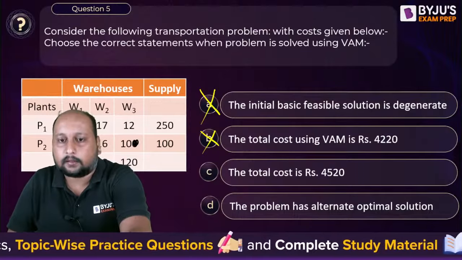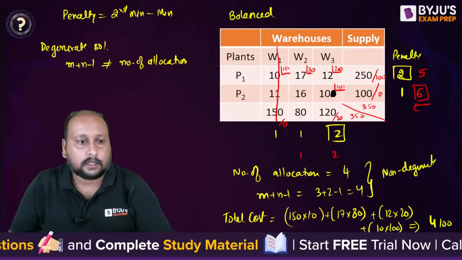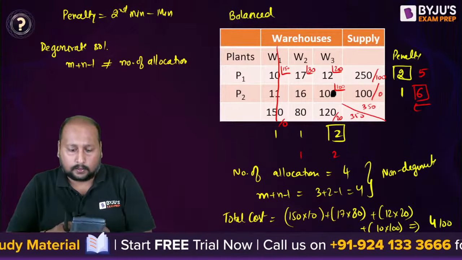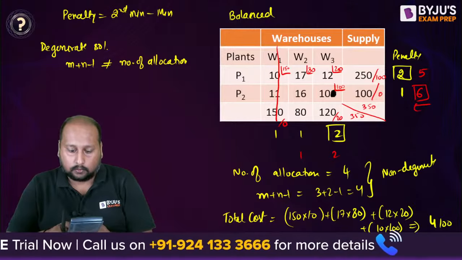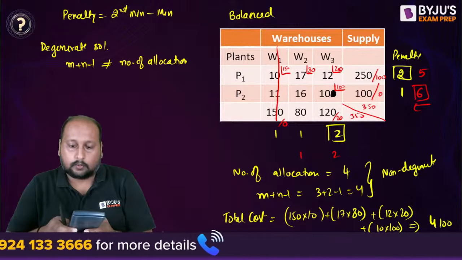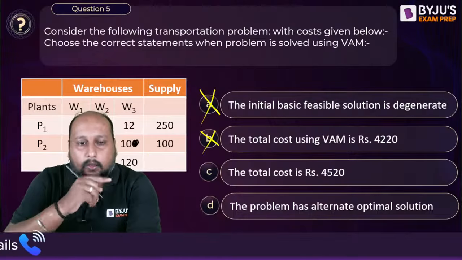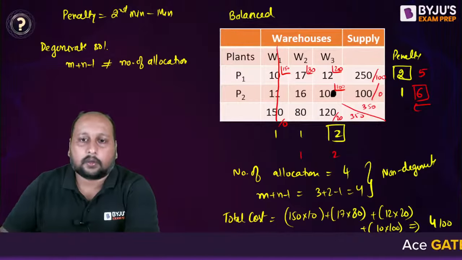Please do check the value, everyone. 1500 plus 17 into 80 plus 12 into 20 plus 1, 2, 3. 4100, correct. I think this should have been 100. If it were 100, it would work out. Okay, no problem.